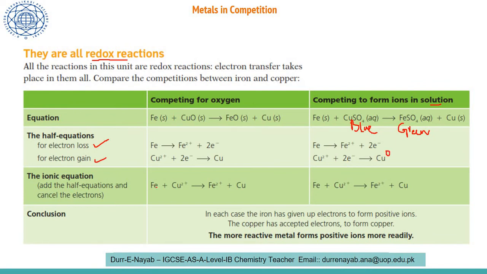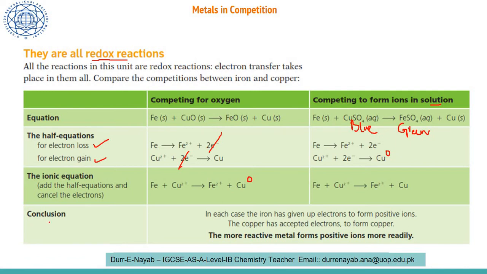Now if we discuss both the reactions, the net ionic equation, what we have to do is eliminate the electrons lost and gained. So iron here will give its 2 electrons to this deficient +2 copper. The iron will change into +2, and copper will change into a 0 oxidation state. Over here the same happens as it happens over here.